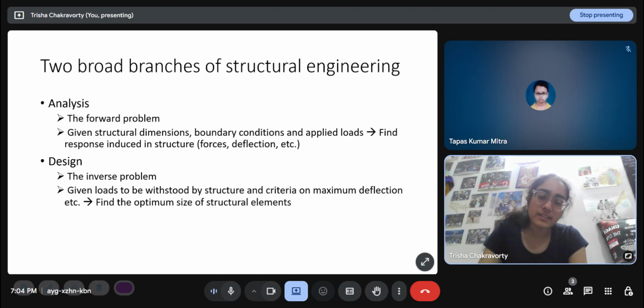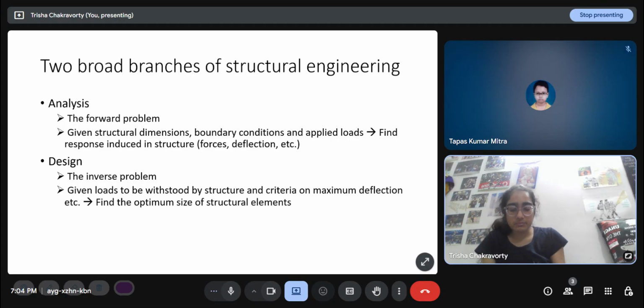So the ultimate limit states and the serviceability limit states are provided, and we know what kind of loads I am expecting my structure to undergo. Then I have to find the optimum size of the structural elements and also their connectivity, their materials, all of that in design. So analysis has only a single answer. If I'm given a structure and certain boundary conditions, loading conditions, and materials, there can be only one response induced in the structure. But design does not have a single answer.